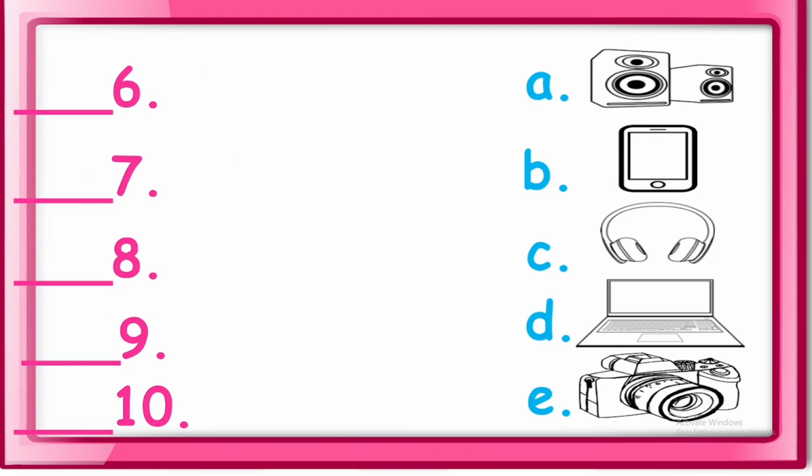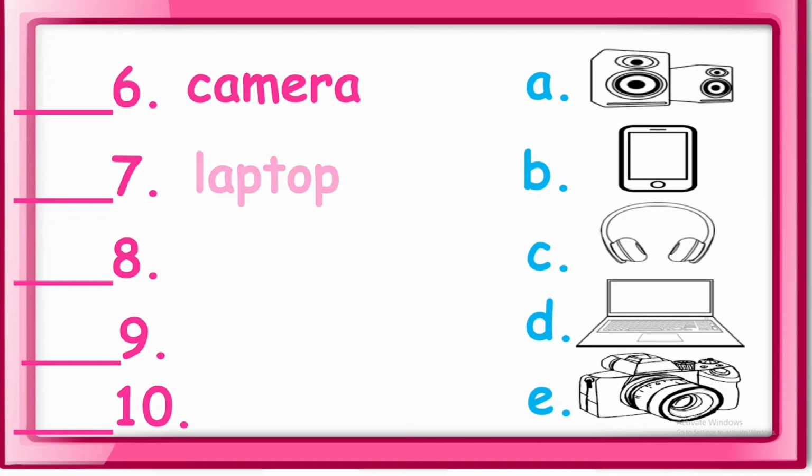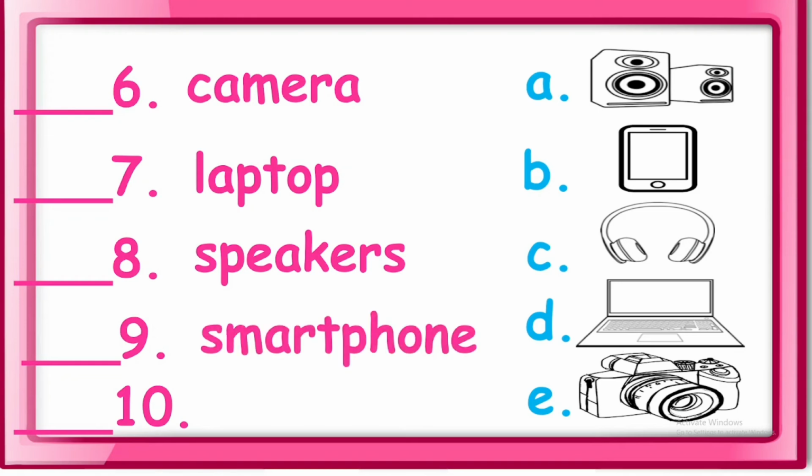Next, we have number 6, camera. 7, laptop. 8, speakers. 9, smartphone. 10, headphones. Okay, so letter A. These are speakers.